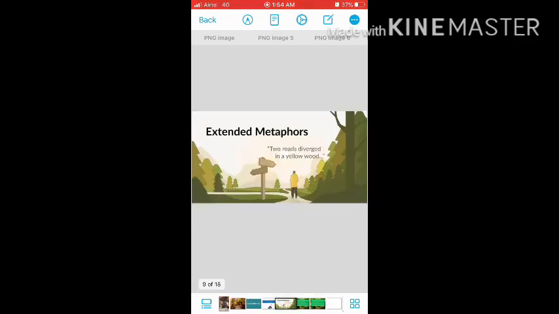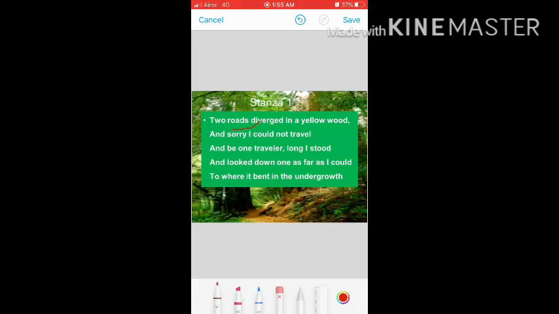We will proceed to the next, that is metaphor. Metaphor means when one quality of two things is compared. This poem has an extended metaphor, which means the same metaphor is throughout the poem. For example, in the first stanza itself, the road is compared with opinions or choices in life. Same way as two roads were there for the poet to choose from, we also get options to choose from.